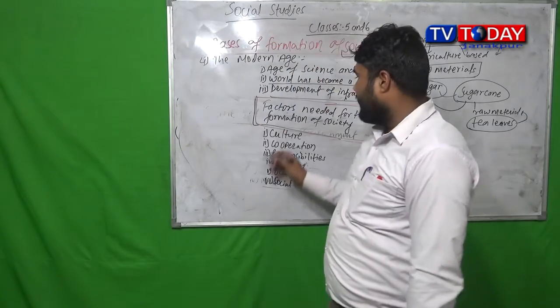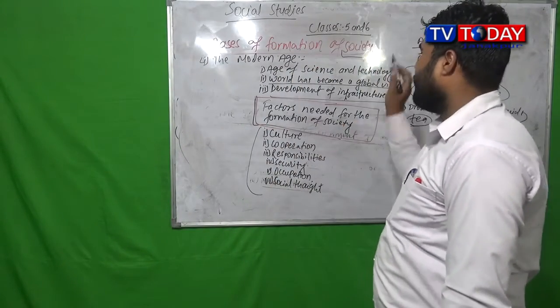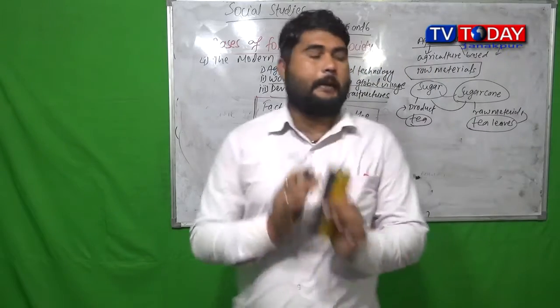So these are the factors needed for the formation of society.